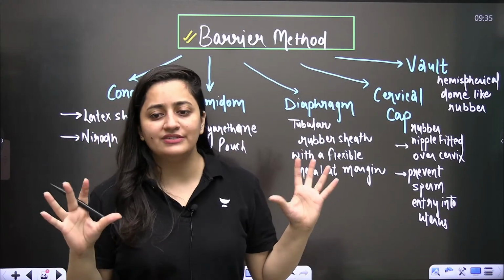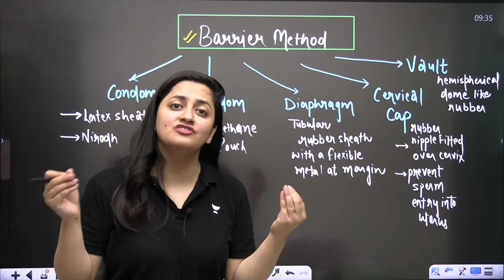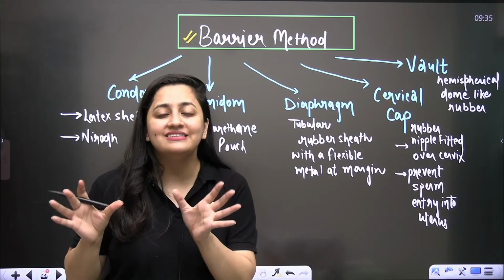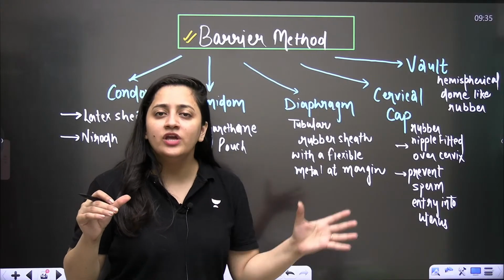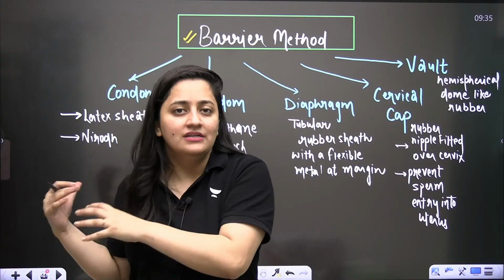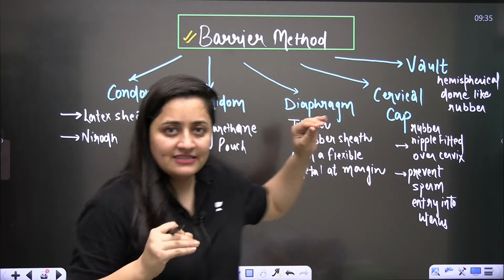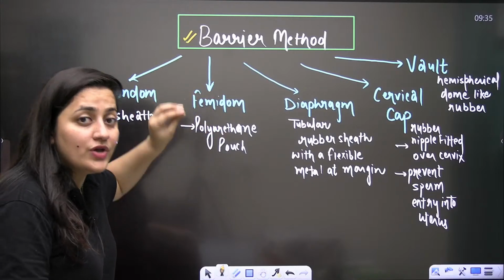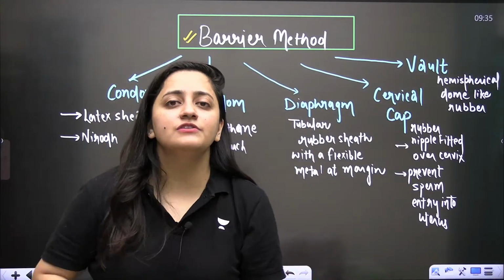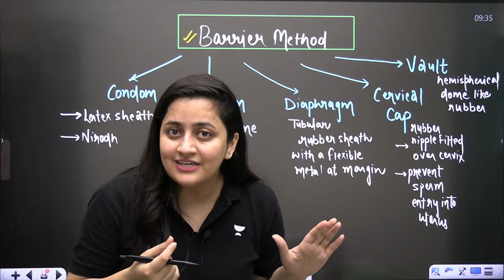This is what you need to understand, and there is no need to cram. Let me tell you, this chapter is not just for your NEET examination; it is for your day-to-day life also. So you should be aware of it. There should be no hesitation in knowing all these things. Now we are talking about the barrier method, where the tendency is to avoid the meeting of sperm and ovum. If there is no meeting of sperm and ovum, obviously there will be no fertilization at all.